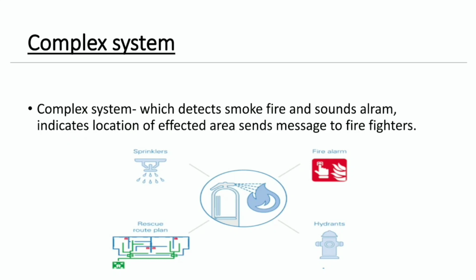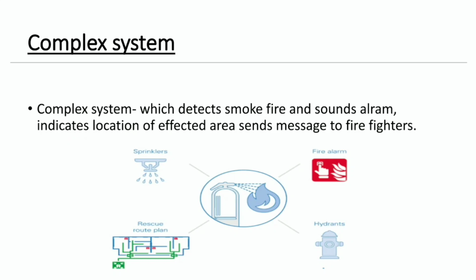It will show you the proper location where the fire has occurred, and it will send the message to the firefighters that the fire has occurred in this particular area of this particular building, and the fire brigade may respond to that. This is the complex system where it will have four major roles.